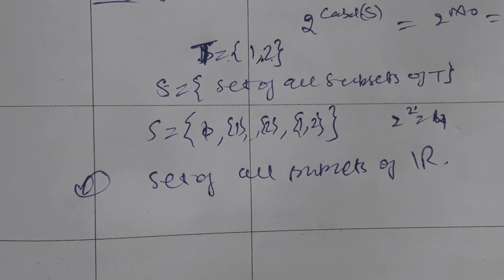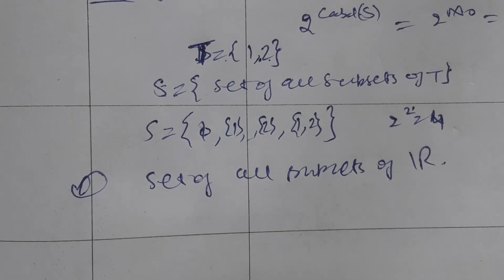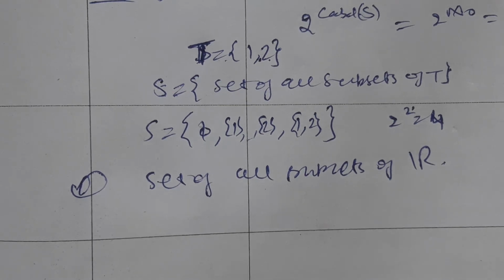This is uncountable, but we cannot construct a bijection from the set whose cardinality is 2 to power continuum to a set whose cardinality is continuum. We cannot form a bijection. If he asks us which of the following sets are uncountable, then option 4 can be true.